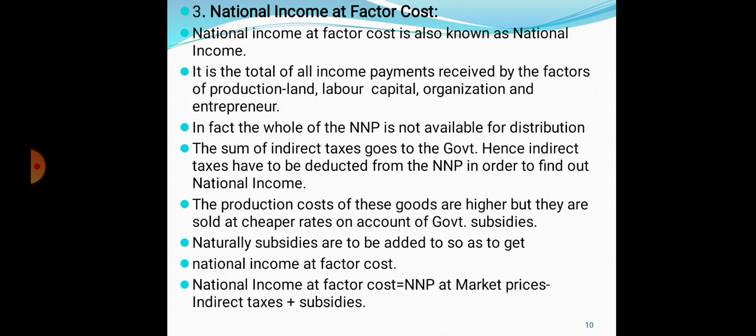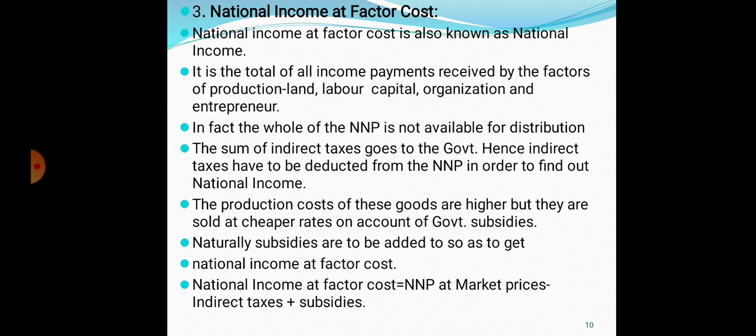Now, national income at factor cost. National income at factor cost is also known as national income. Here you can only estimate the factor cost and it is also the national income. So what is the definition? It is the total of all income payments received by factors of production. Already you know about the four factors of production: land, labor, capital, organization and entrepreneur.